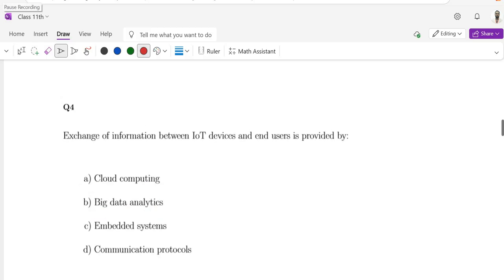Exchange of information between IoT devices and end user is provided by cloud computing, big data analytics, embedded system, or communication protocol. The correct option is communication protocol, that is option D.